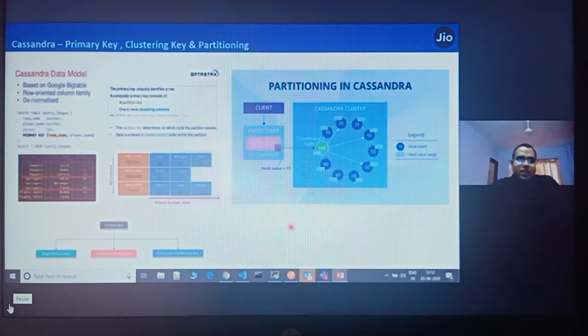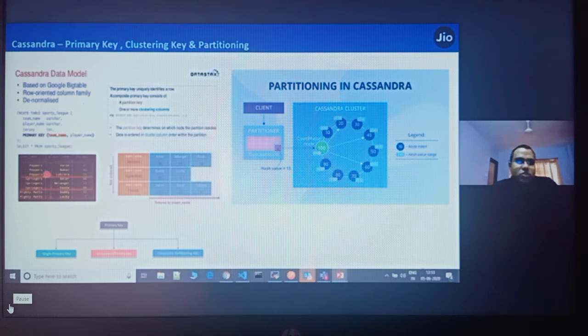As I just explained, Cassandra data model, primary key, clustering key, and partitioning. It is based on Google Bigtable, and it's a column-oriented database, a column store database. For example, this is the table given in the example. If you define a primary key having a team name and a player name, the team name becomes the partition key, and the player name becomes a clustering key in the table.